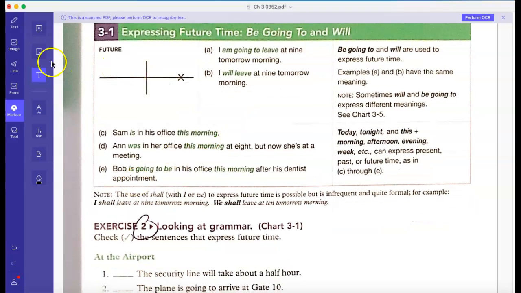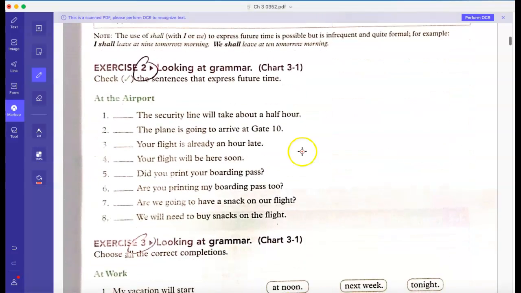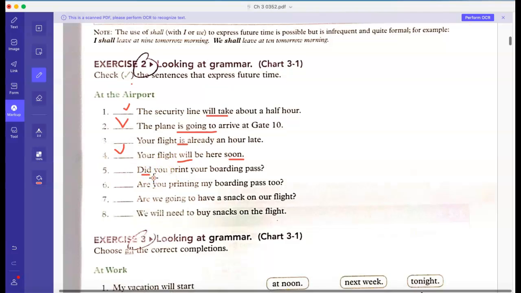So again, in this chart, they make the point that you can use words like today or tonight or this morning, afternoon or evening to talk about the present, the past, or the future, okay? So keeping things pretty simple, we need to just check what's in the future, right? So obviously that's the future. Will take, okay? This is also the future. It is going to, okay? And then in this case, well, no, that's the present. Well, that's the future. This is obviously the past.